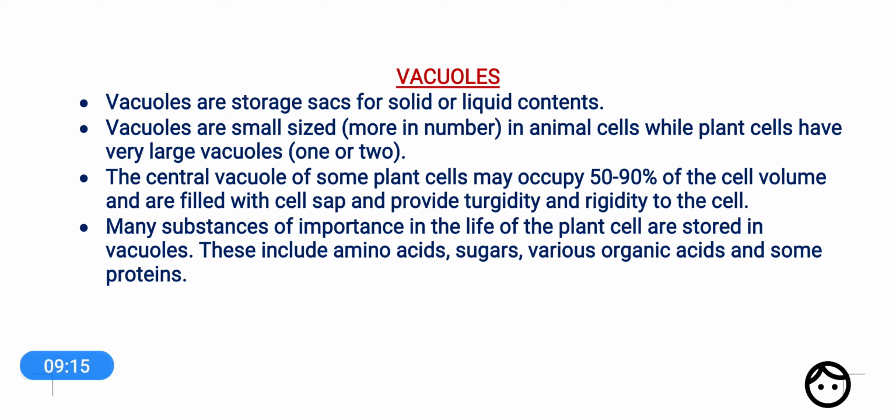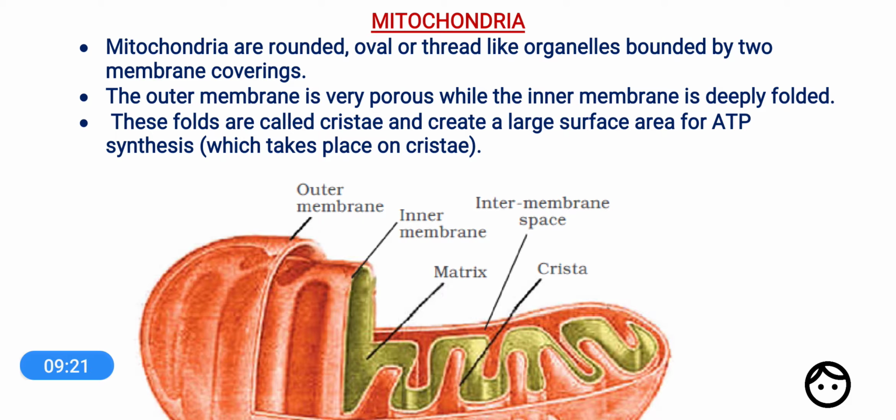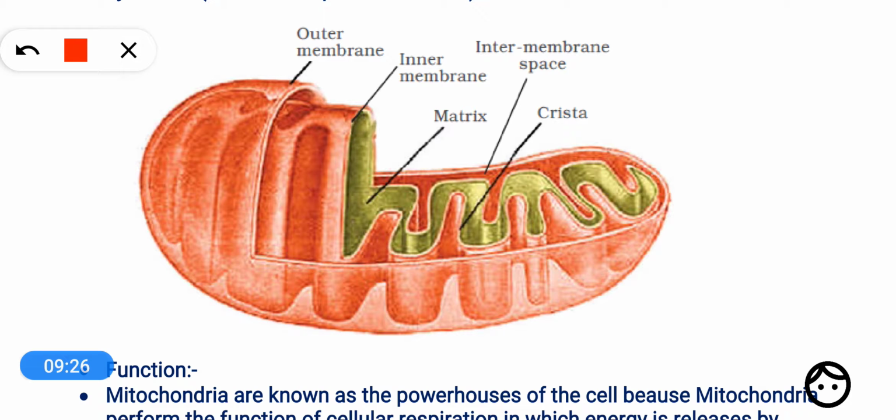Tonoplast. Okay, now let's move on to the next cell organelle, that is mitochondria. Here you can see the diagram of mitochondria. Dear students, mitochondria is called the powerhouse of the cell. Why is it called the powerhouse of the cell? Because it is involved in the generation of energy, the release of energy from food molecules, and this energy is stored or captured in the form of adenosine triphosphate, that is ATP molecules.